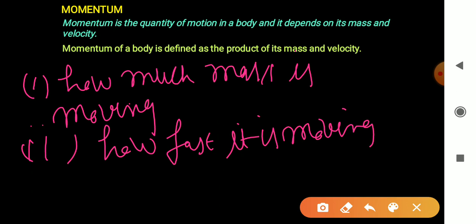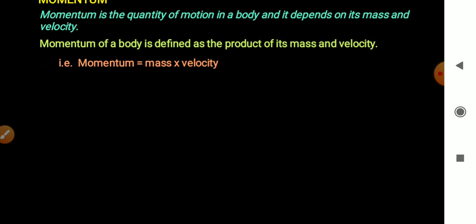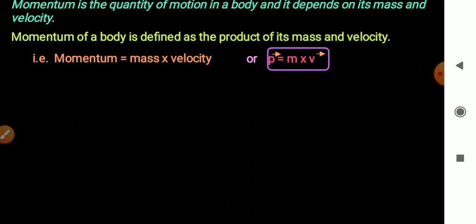Numerically, the product of the mass of a body and the velocity of the body is called the momentum of the body. Right? Product of mass and its velocity. So momentum is equal to mass into velocity. It is denoted by P. P equals m into v, where P is momentum, m is the mass of the object and v is velocity.